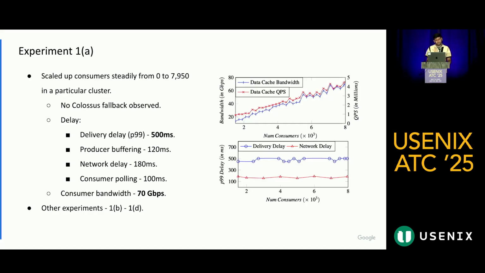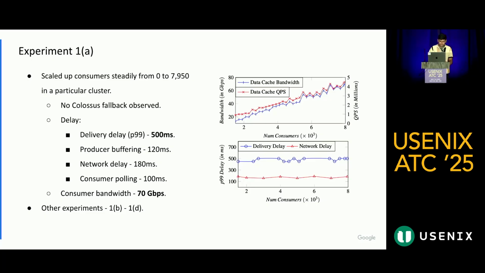We scaled up the consumers from 0 to almost 8,000. No Colossus fallback was observed. The delivery delay was 500 milliseconds. Most of the delay was from producer buffering, which was 120 milliseconds, and network delay, 180 milliseconds, 100 milliseconds. All of these are either tunables or beyond our control. Our system was only adding 100 milliseconds of delay on top of this. The consumer bandwidth that we were able to support was 70 Gbps in this experiment.